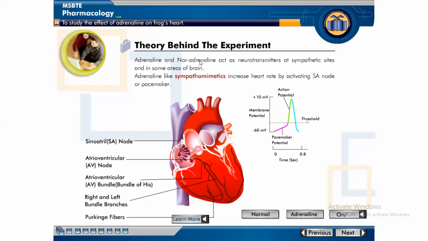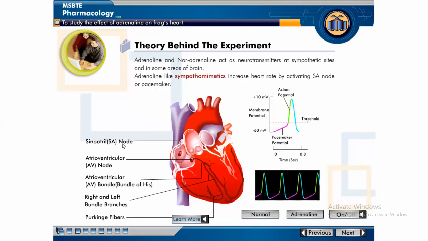Screen is visible to all. Yes, ma'am. That is adrenaline shows increased heart rate. Here in normal. Increased heart rate. When graph is visible to all. Yes, ma'am.